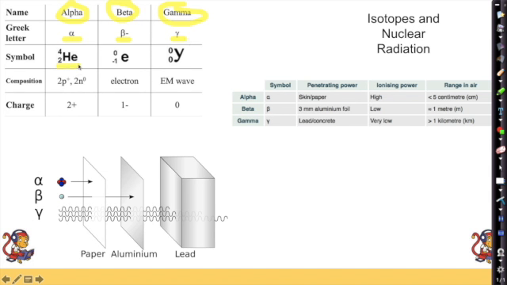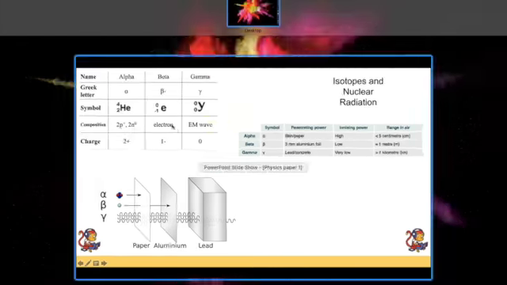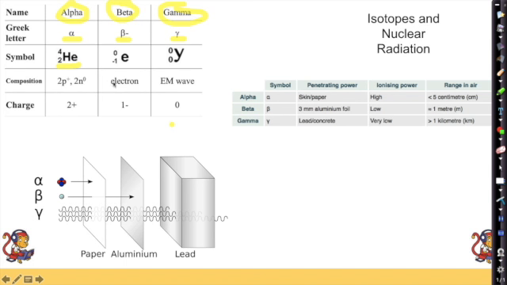Well, this tells us that alpha particles are a helium nucleus. It's exactly the same as a helium nucleus because it is a helium nucleus. It's made of 2 protons and 2 neutrons. Our electron that comes out of the nucleus is a high energy electron, slightly different to the ones that go around the outside, but not much. And that is literally just made of an electron there. And our gamma radiation, that is our electromagnetic wave. Now they've got charges because they're electrically charged.